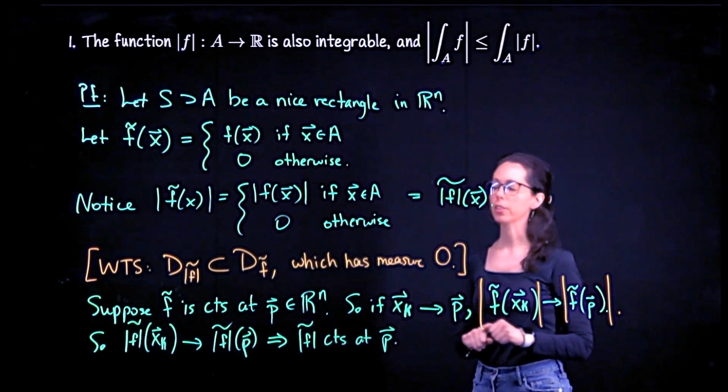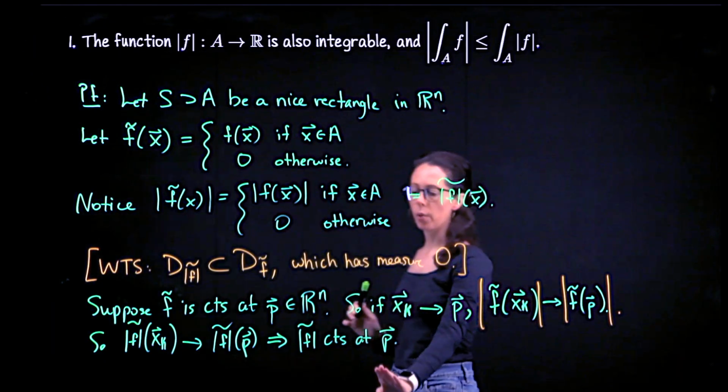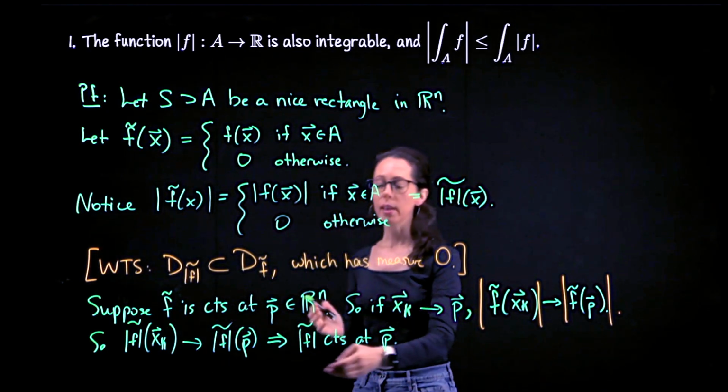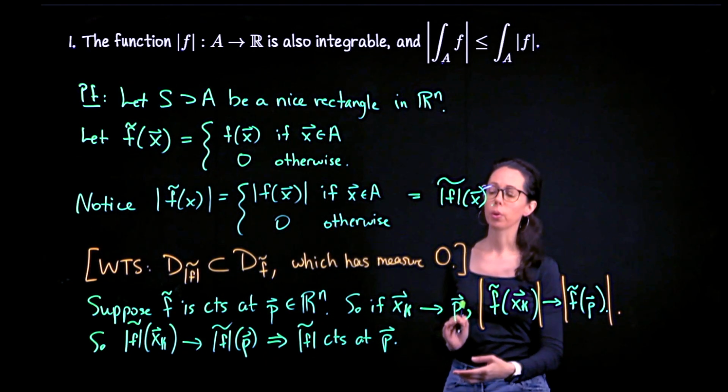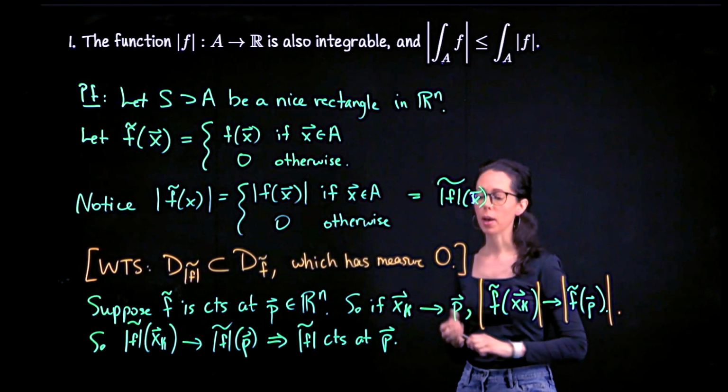Again, with the sequential characterization of continuity. Starting with the hypothesis and going to the conclusion, if the extension of the original function is continuous at P, then the extension of the absolute value function is also continuous at P. Let's now pass to the contrapositive.